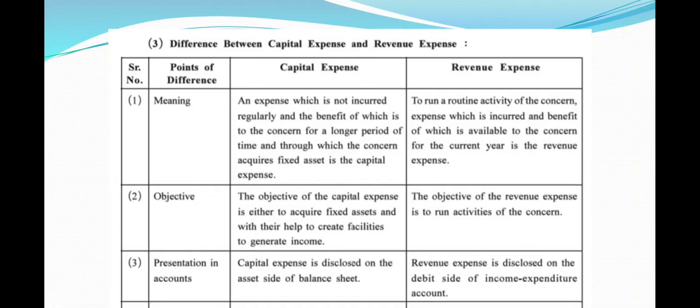Third, presentation in accounts. Friends, we have seen that capital incomes are shown at liability side and revenue incomes are shown at the credit side of income and expenditure account. In the same way, the capital expenses are disclosed at the asset side in balance sheet, and revenue expenses are disclosed at the debit side of income and expenditure account. Some more points.